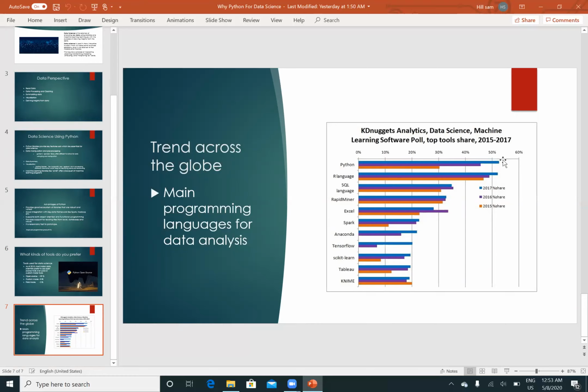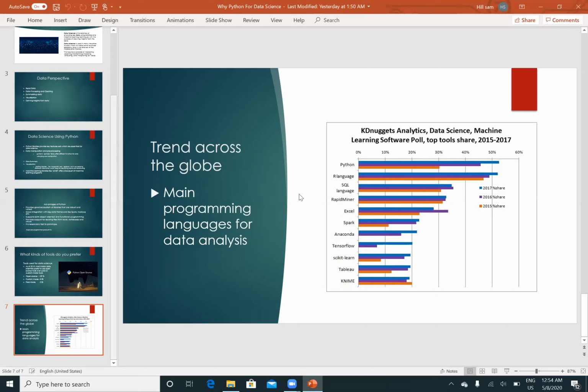If you observe here, more than 50% prefer the Python programming language compared to all other languages. Previously there were many languages, but compared to those, most of them now prefer Python because of the advantages we have seen, mainly open source as well as robust.